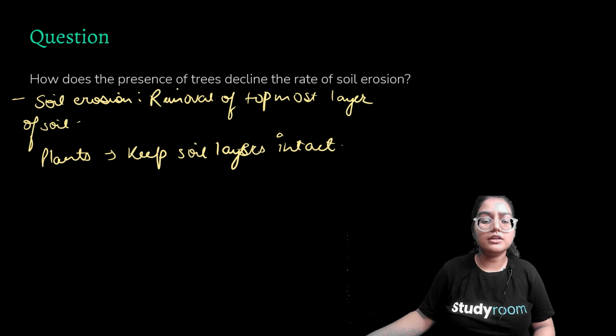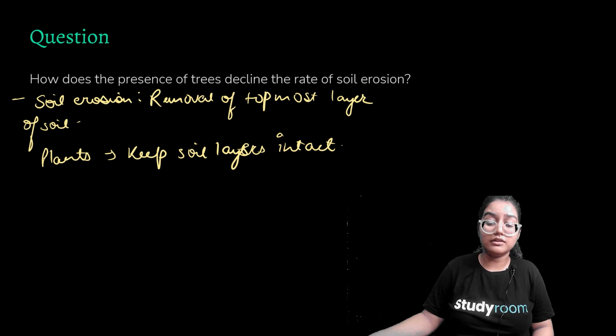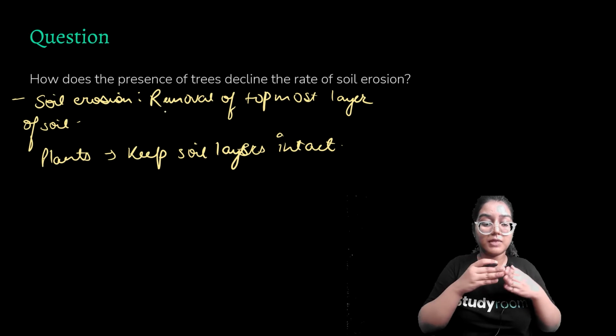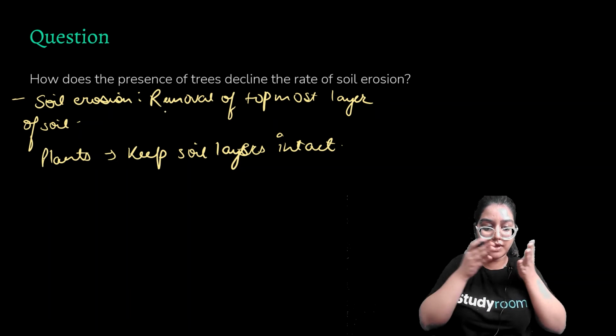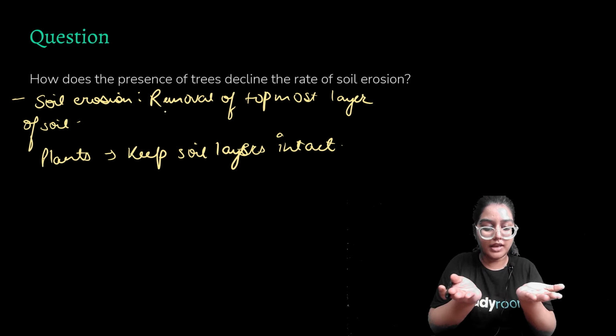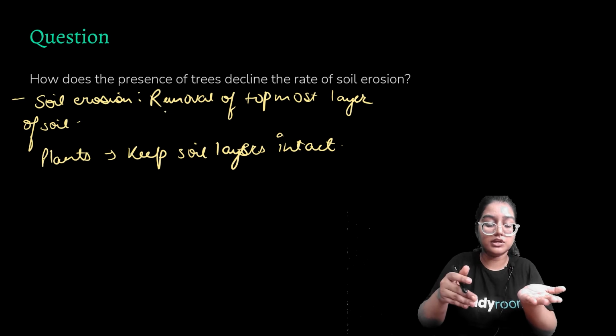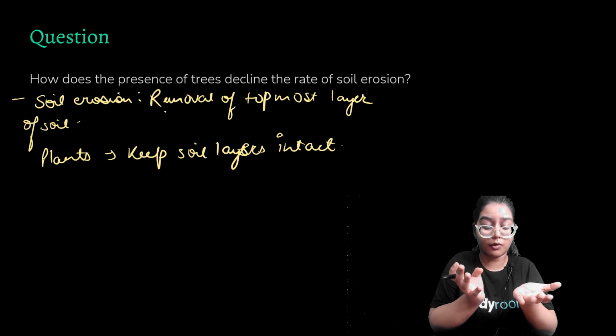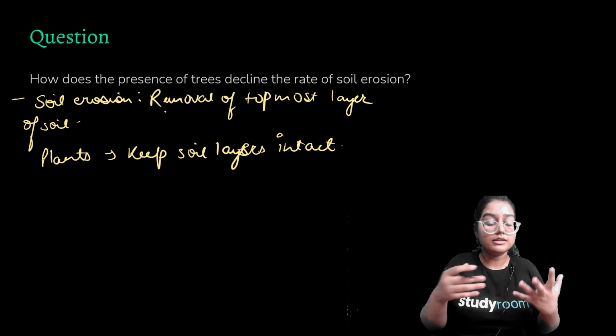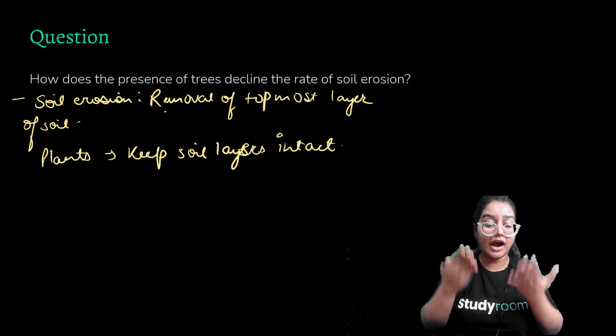But why does the presence of trees maintain or lower the rate of soil erosion? Soil erosion is the removal of the topmost layer. If many plants are held on a single piece of land, for example, this land where there are many trees, the soil is intact. It is not exposed because the trees have guarded it.